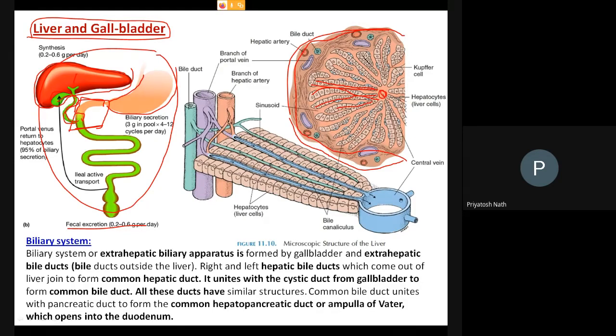These are the cells, threads of cells. What you see here are cells. These cells are called the hepatic cells. This is the artery, this is the vein, and this is the bile duct. So this is how the inner structure looks. This is called the central vein.